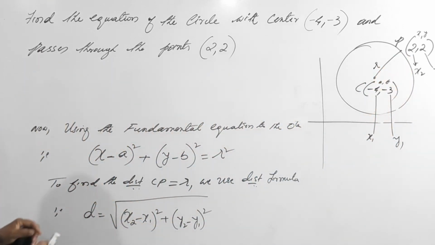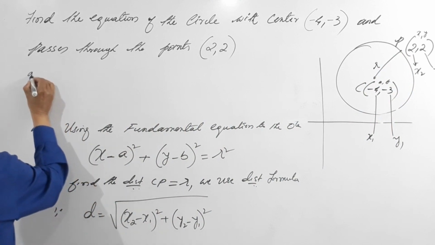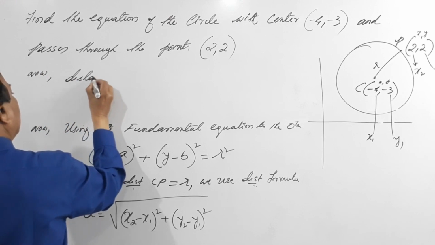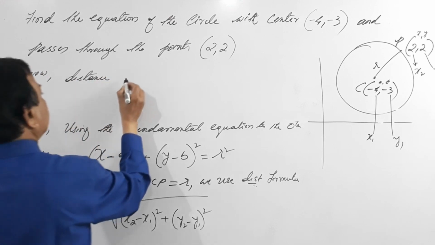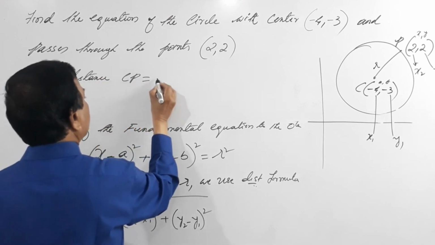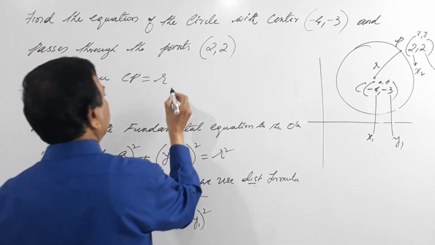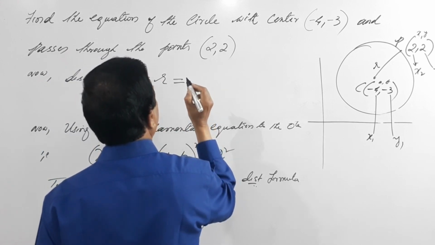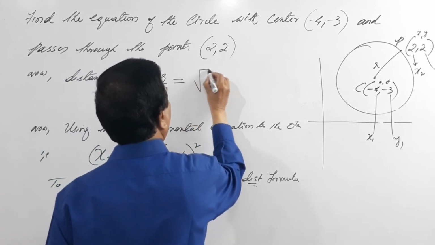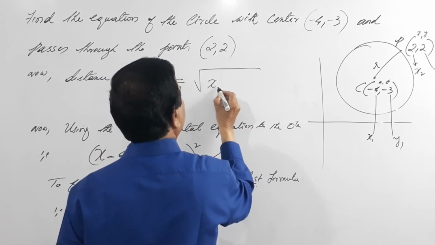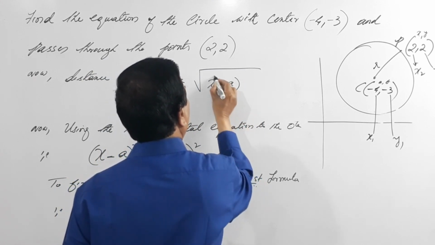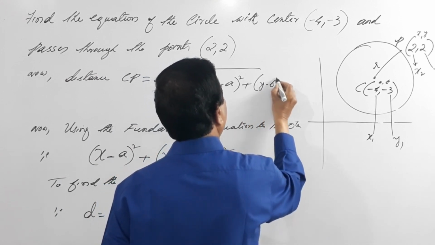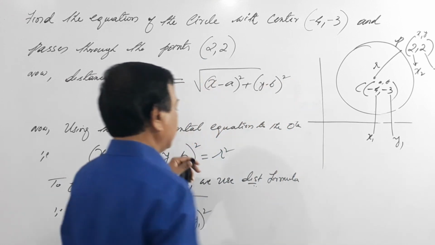Now distance CP equals r, isn't it? Which is nothing but the square root of x minus a the whole square plus y minus b the whole square.